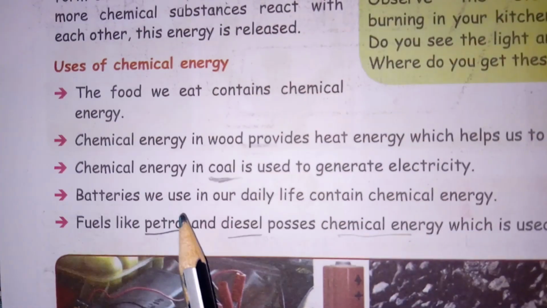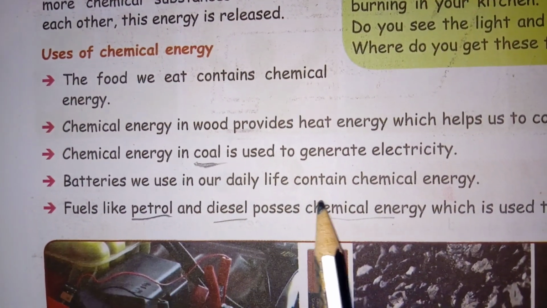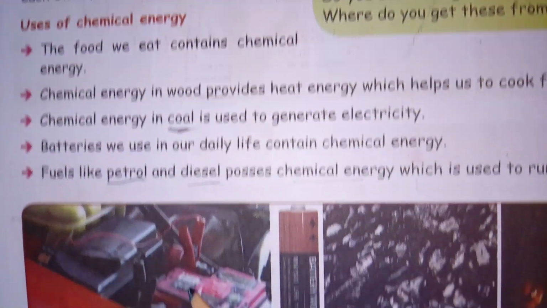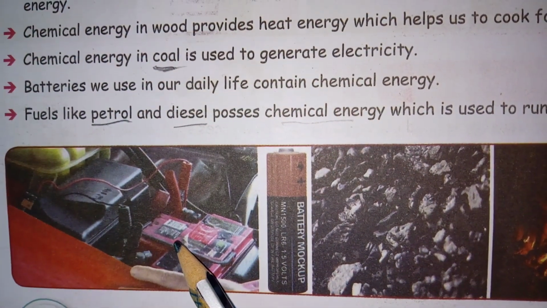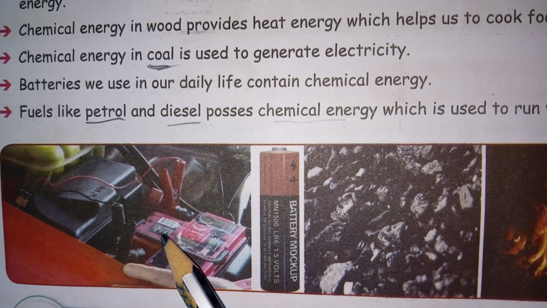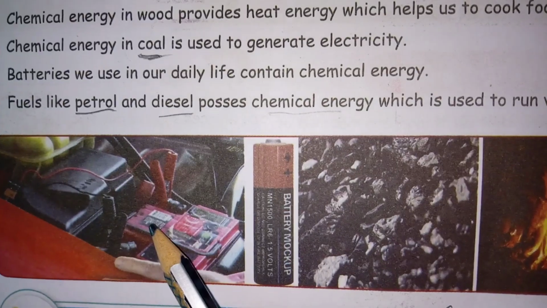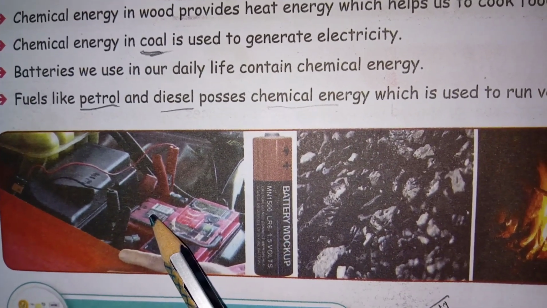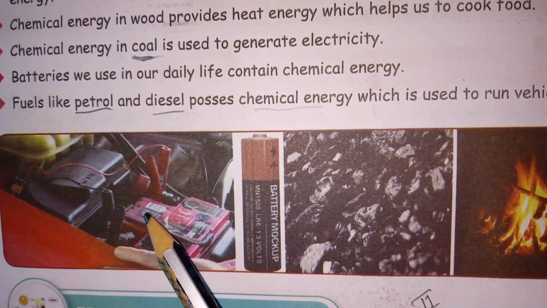Next, batteries we use in our daily life contain chemical energy. So this is the battery. In cars and automobile vehicles, we are using the battery. It contains the stored form of chemical energy. It will be converted into electrical energy and helps the movement of the vehicles.